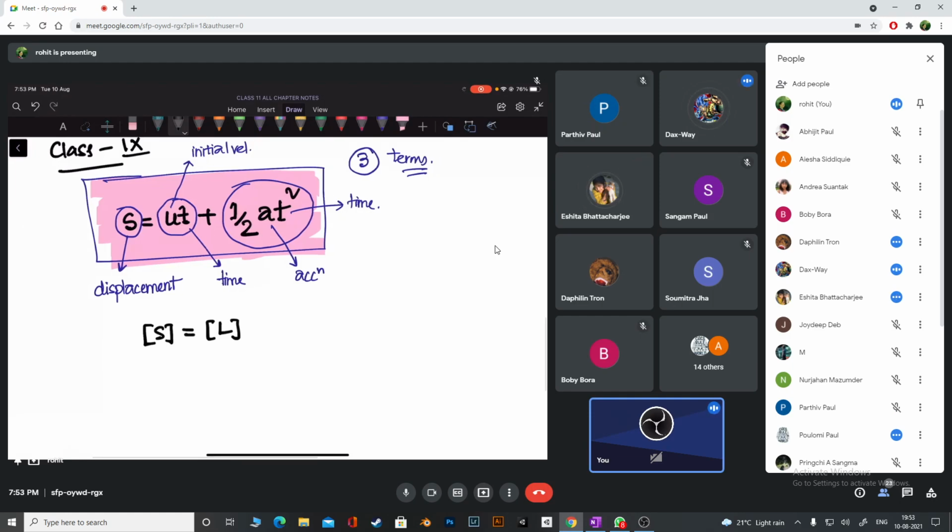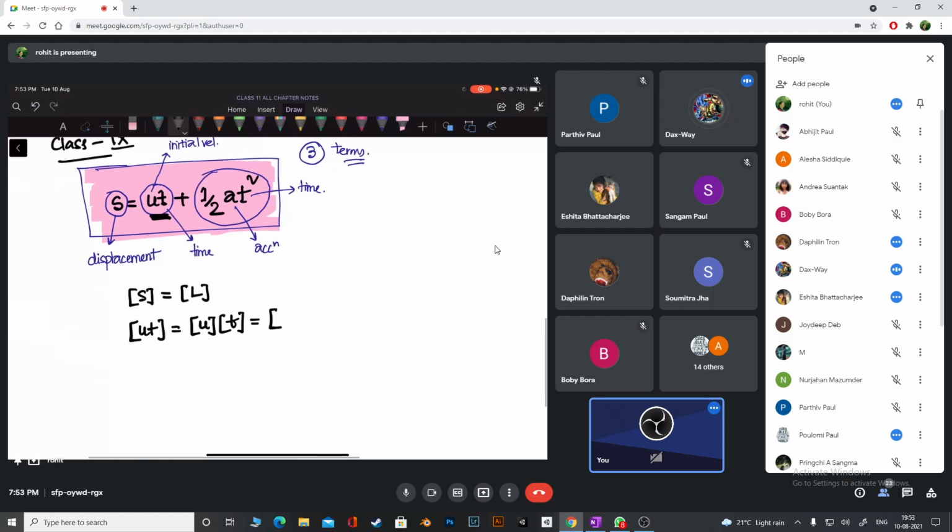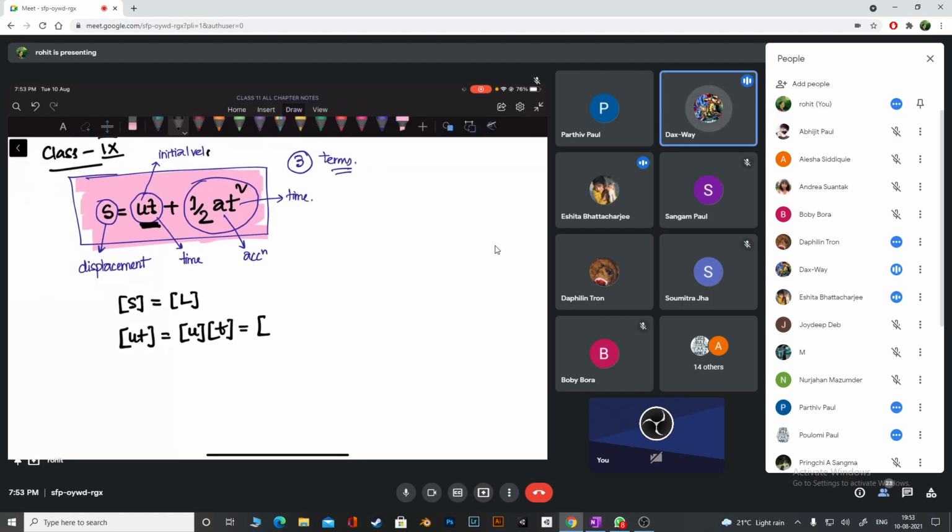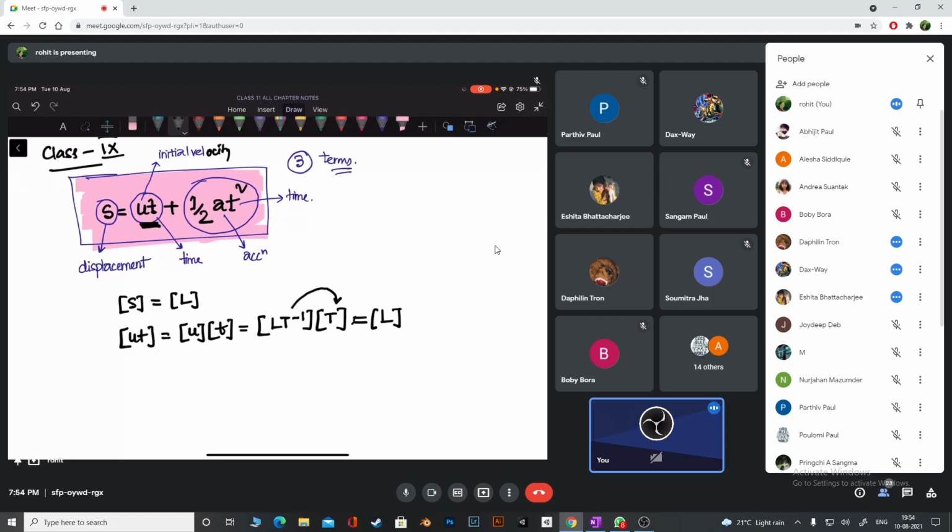Second, I'll check the dimension for ut. So U and T, this is the term I'm using. What is the dimension of U? U is velocity, so LT to the power minus 1. And then the dimension of time, what is that? T. So what is the overall dimension we get from here? Only L. Because this is T to the power minus 1 and this is T to the power plus 1, we get T to the power 0, which means gone, so you remove that. So only L. Is it clear?